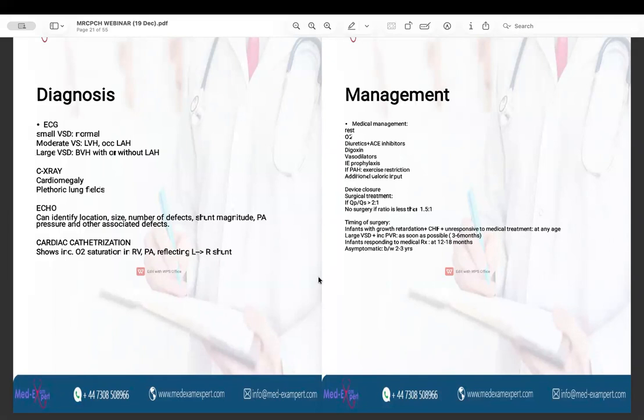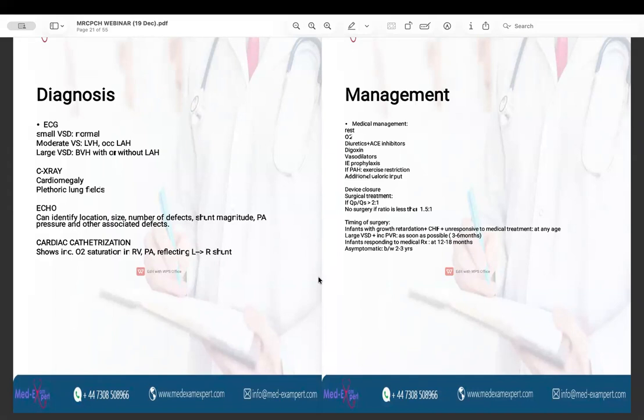The management of the VSD constitutes medical management and the surgical management. So, in the medical management, rest, oxygen supplementation, diuretics, ACE inhibitors, occasionally digoxin, vasodilators are given, infective endocarditis prophylaxis is indicated, and if there is pulmonary artery hypertension, exercise restriction is indicated in addition to the increased caloric input. Device closure and surgical treatment is indicated if QP to QS ratio is more than 2 is to 1, and if the ratio is less than 1.5 is to 1, no surgery is indicated.